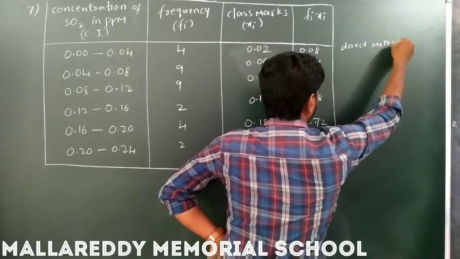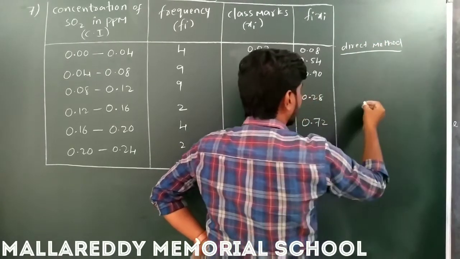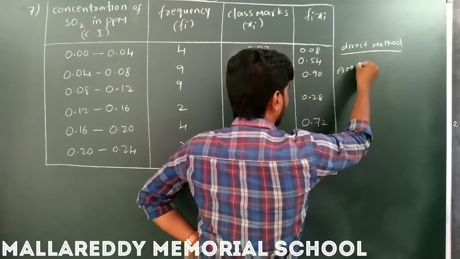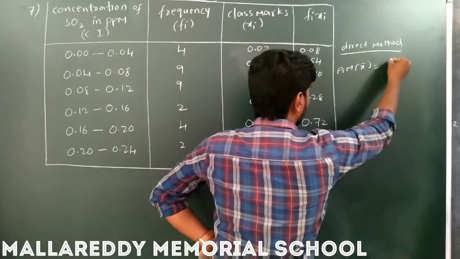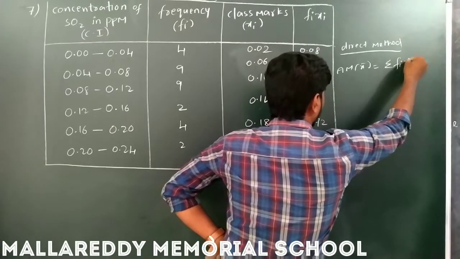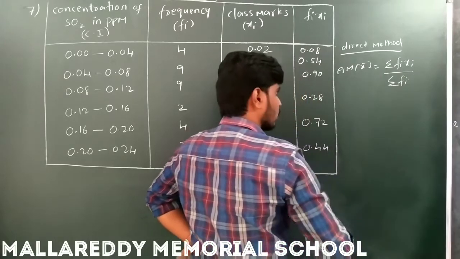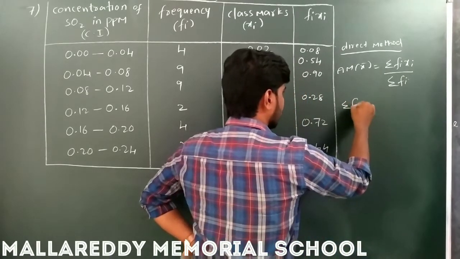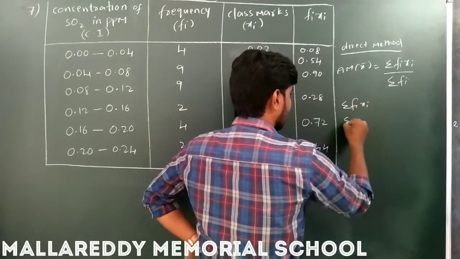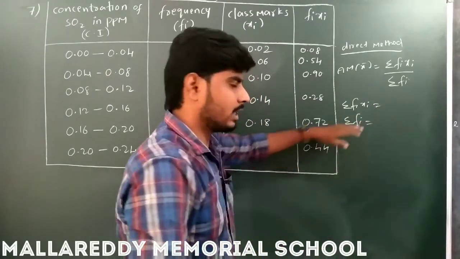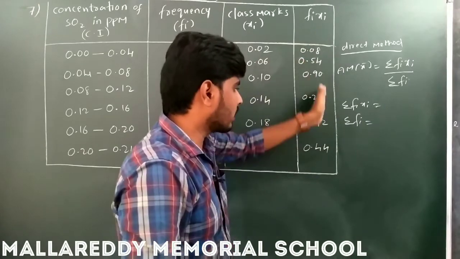Direct method I am going to use, okay. So what is the formula? AM, nothing but x bar is equal to sigma fi xi by sigma fi. So we have to find here sigma fi xi and sigma fi values. Sigma fi xi is nothing but the sum of all these values.